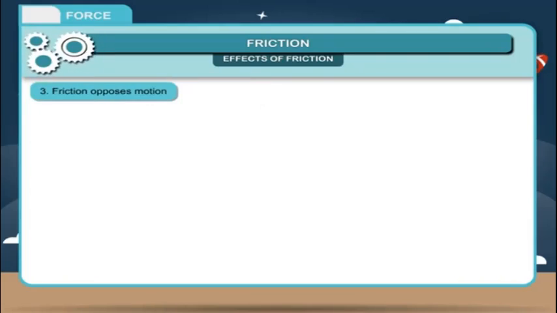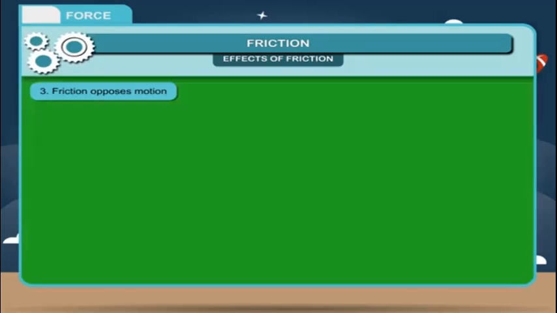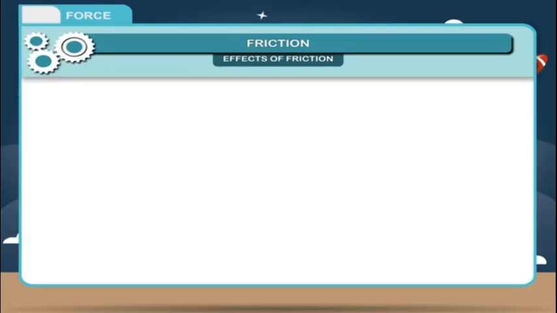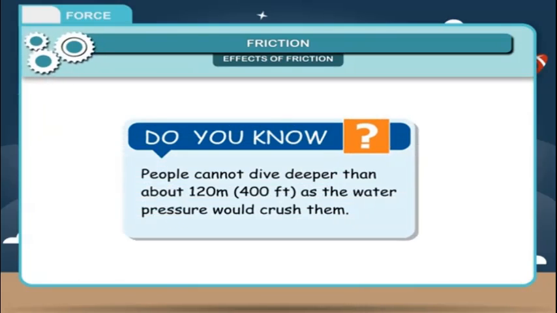3. Friction opposes motion. If we roll a football on a leveled ground, it stops after some time. Here too, friction opposes the motion. Do you know? People cannot dive deeper than about 120 meters, 400 feet, as the water pressure would crush them.